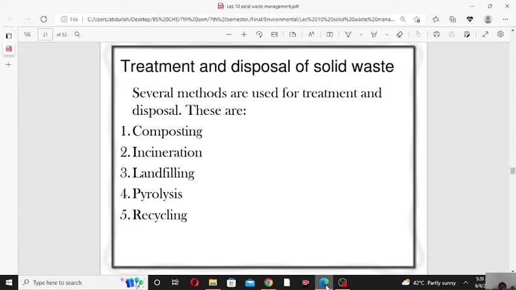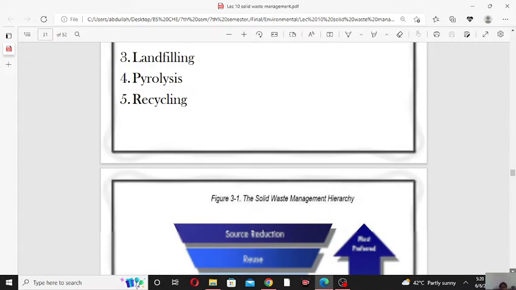In this lecture we will discuss the treatment and disposal of solid waste. In the previous lecture we discussed some basic terms in solid waste. Now in this lecture we will discuss the methods which are used to treat the solid waste. The methods are given below: composting, incineration, landfilling, pyrolysis and recycling. We will discuss them one by one.